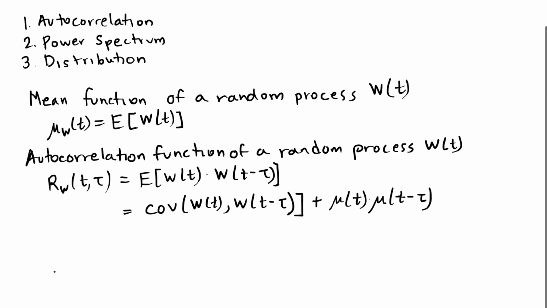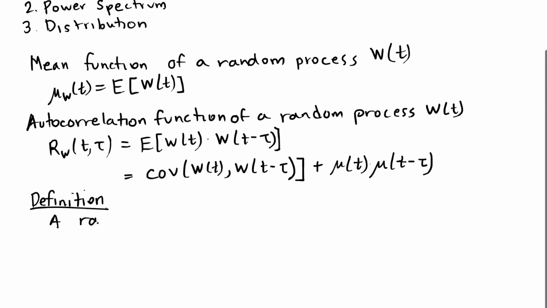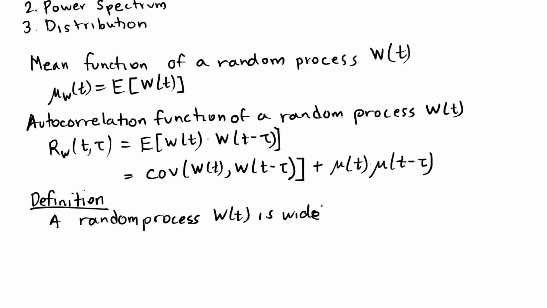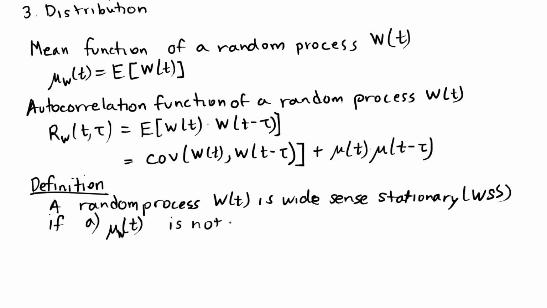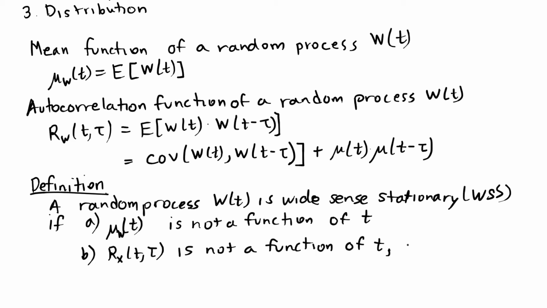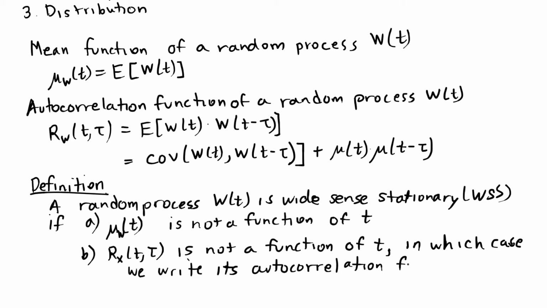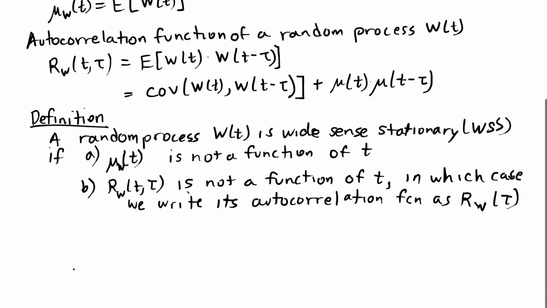Okay, now that we have those two things defined, we can define wide-sense stationary. A random process w of t is wide-sense stationary if its mean function is constant with time and its autocorrelation function is constant with time t. Now remember, the autocorrelation function is a function of both the time t and the time difference, tau, the time difference between the samples that are multiplied together in that autocorrelation function. So it is still a function of tau, but it is not a function of t, and thus we can write its autocorrelation function as Rw of tau.